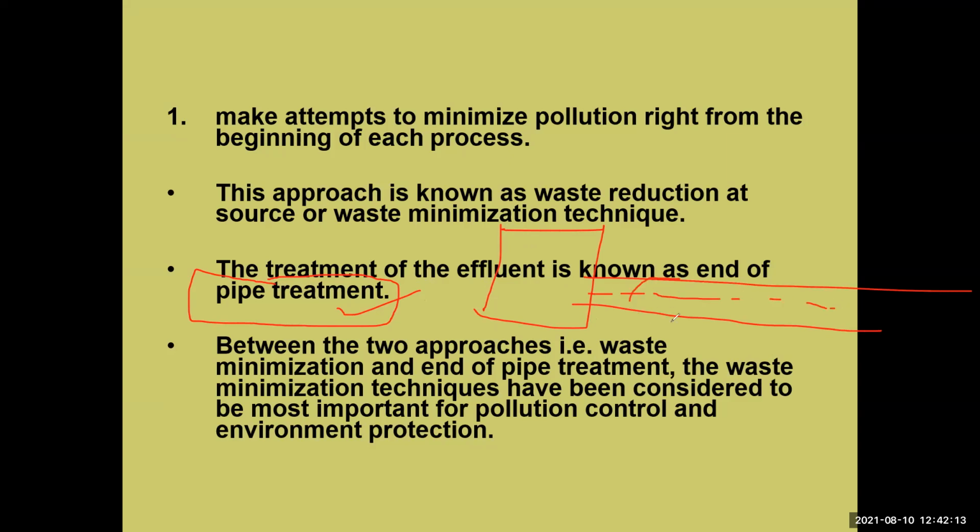This is pipe treatment. After treatment, all wastewater is disposed from this pipe in the river. Okay, this is a river. So this is the end-of-pipe treatment.